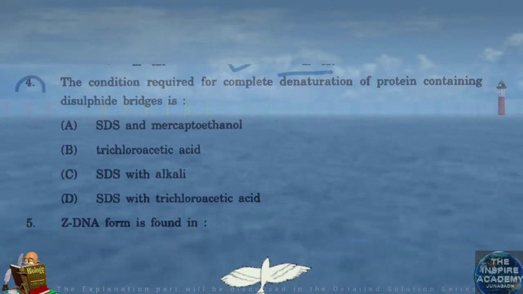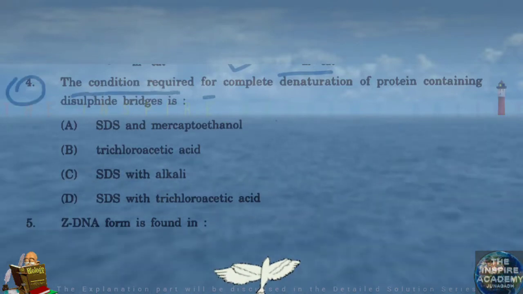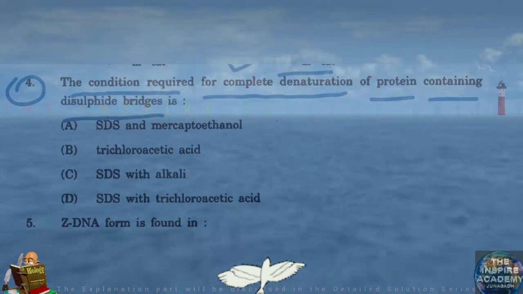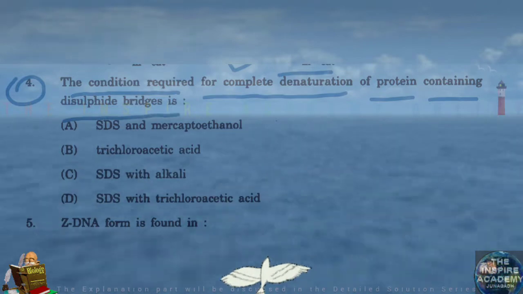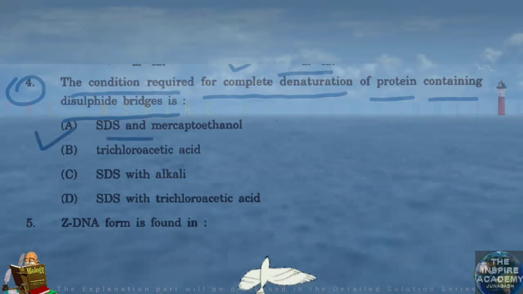Question number 4. The condition required for complete denaturation of protein containing disulfide bridges is SDS and mercaptoethanol.